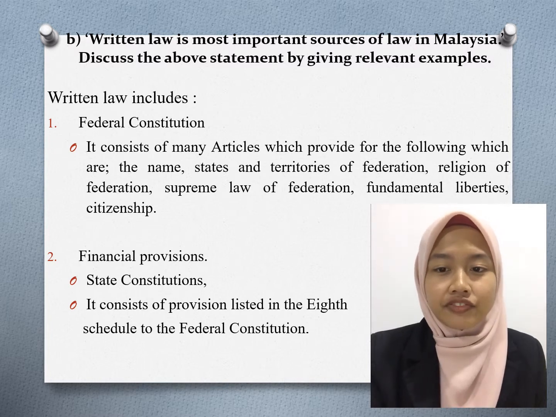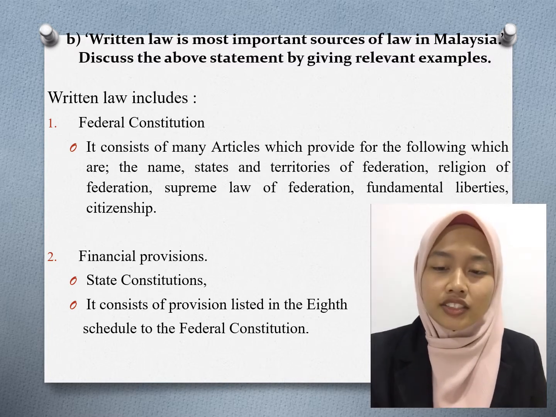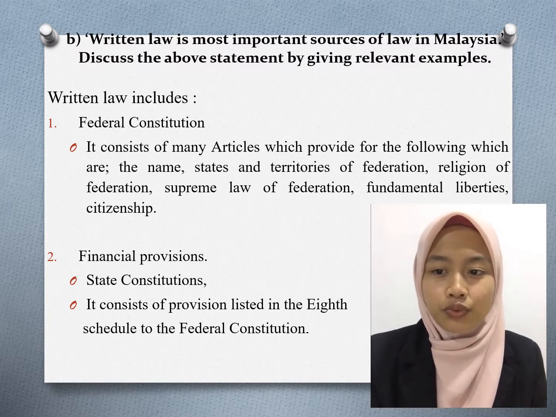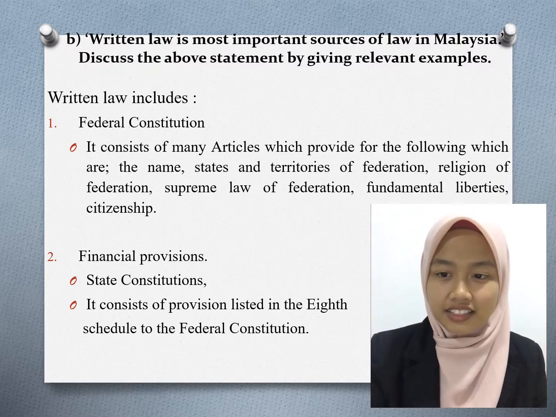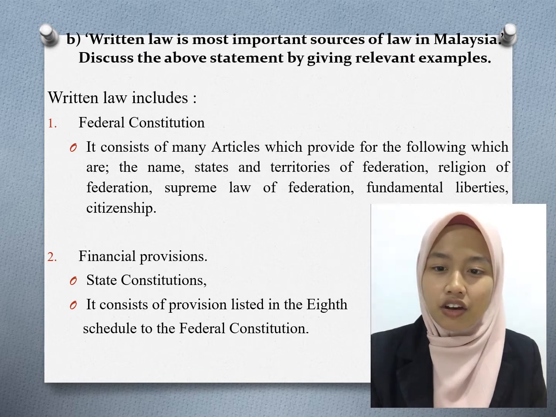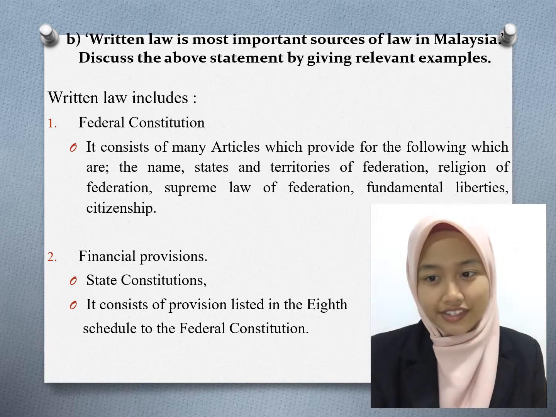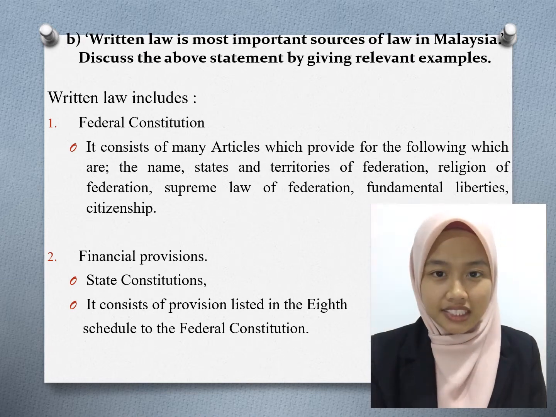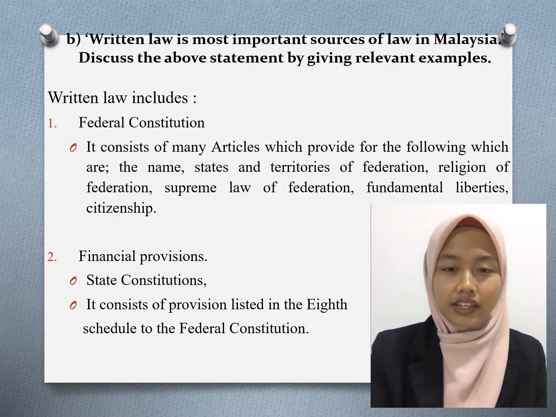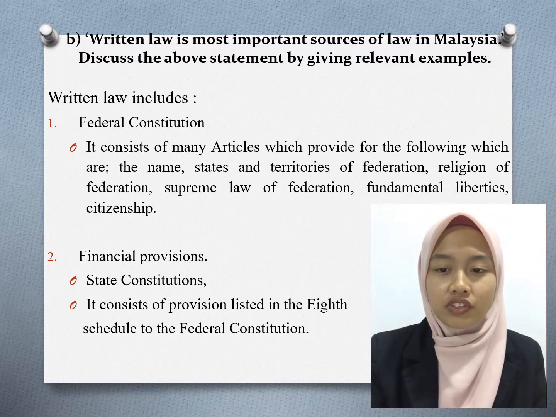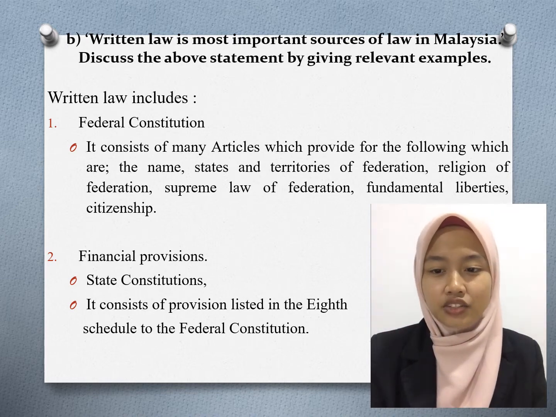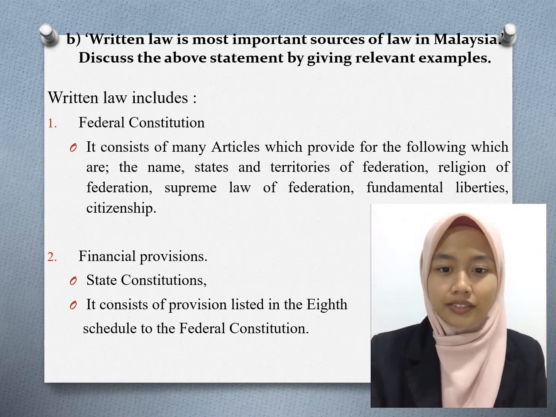Written law includes, first, the federal constitution. It consists of many articles which provide for the following: the name, states and territories of the federation, religion of the federation, supreme law of the federation, fundamental liberties, citizenship. Second, financial provisions and state constitutions. It consists of provisions listed in the Act scheduled to the federal constitution.